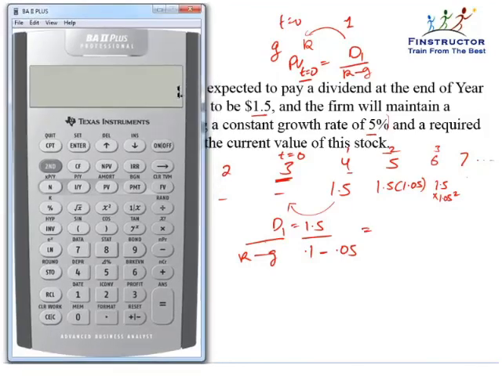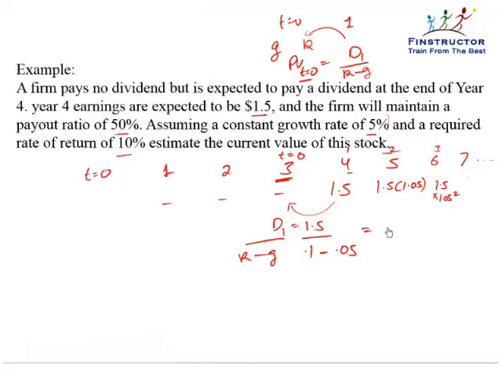So 1.5 divided by 0.05 will come out to be $30. So $30 is the value at t equal to 3. We need to compute the value at t equal to 0. So we'll discount it back another 3 years at a rate of return, or the cost of equity, of 10%. So this will be 30 upon 1.1 to the power 3.